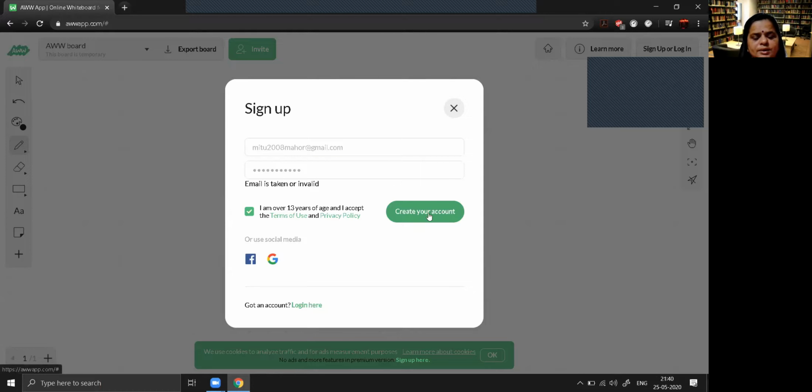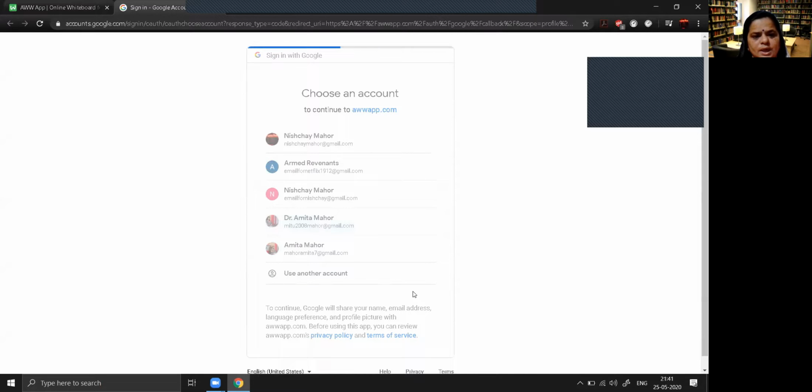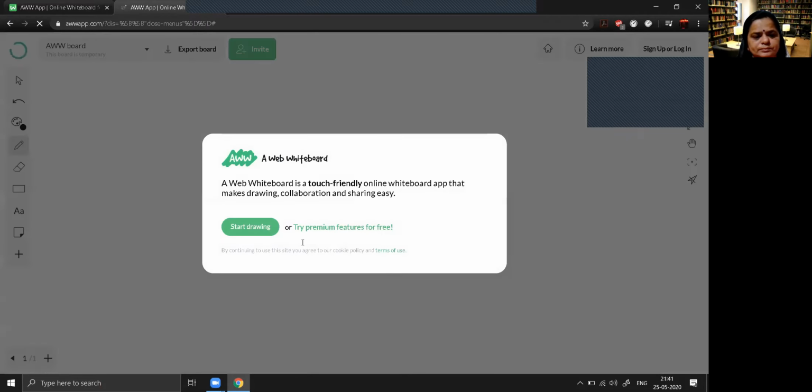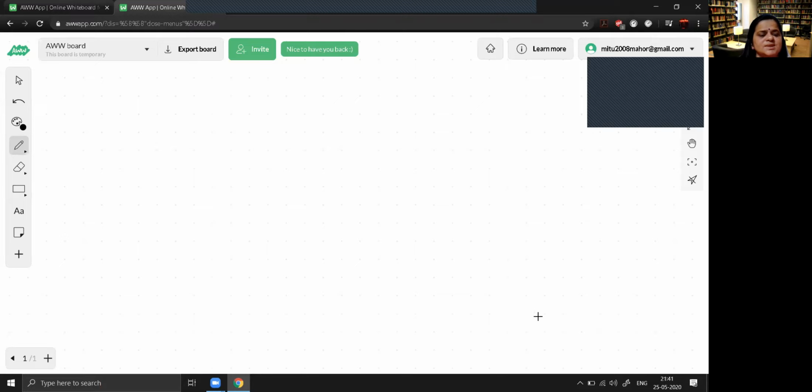Now it is asking to create your account or use social media. So I'm using social media. I'm choosing my Google account. So this is the default window for AWW whiteboard. AWW means Aww Whiteboard. Now you can see that on the left hand side, a lot of icons are coming. At the top also, 3, 4, 5 icons are coming. And on the right hand side also, a lot of icons are coming. So let us try to understand one by one.